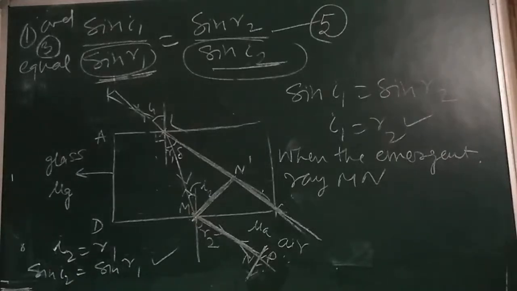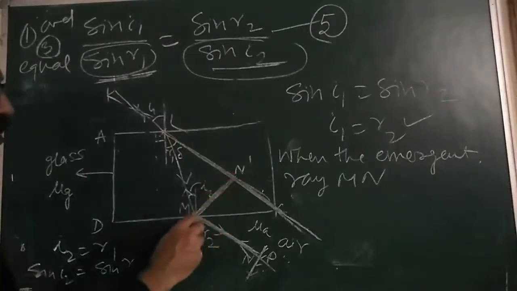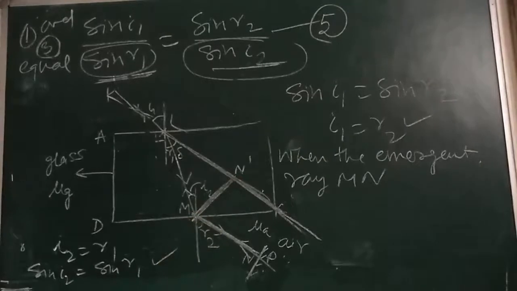Okay. So now I am going to find the expression for lateral displacement, that is MS. So write down the expression for lateral displacement.